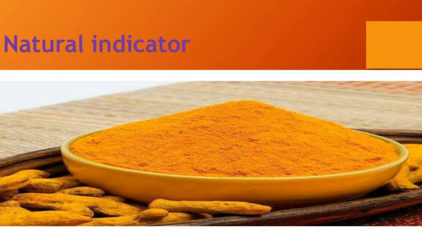Natural indicator. Many chemists have identified turmeric powder as a natural indicator because from nature itself it is yellow in color. Because of that, it is called a natural indicator. We are not adding any color to the turmeric powder. So, it is a natural indicator. The change in color indicates whether the material is an acid or base medium. You all know what acid and base are. Like that, turmeric powder is a natural indicator.